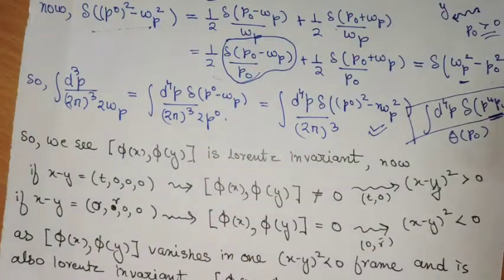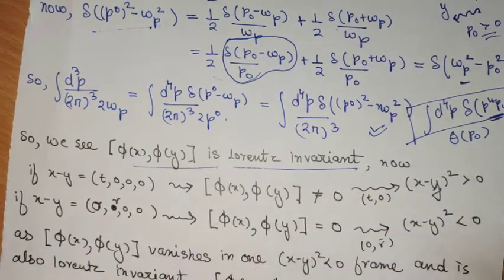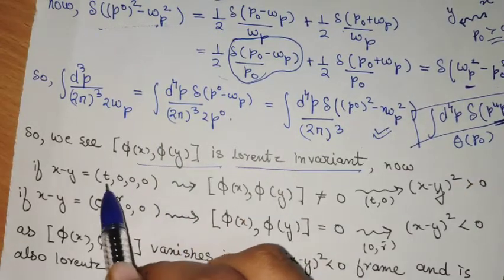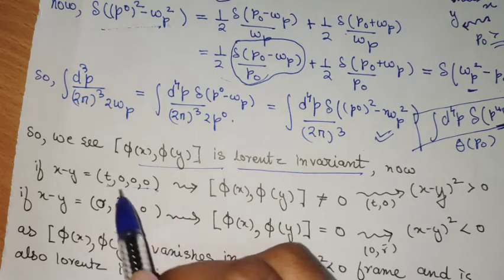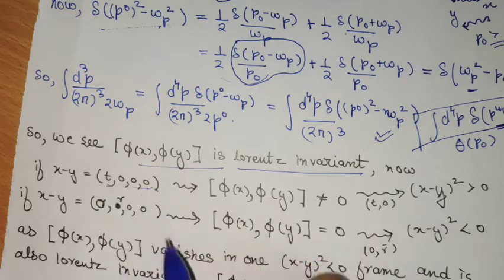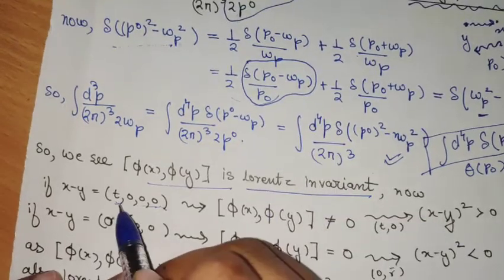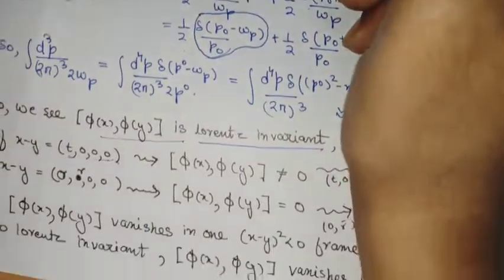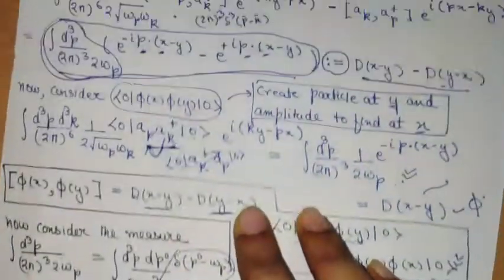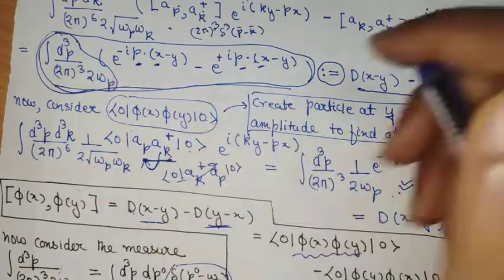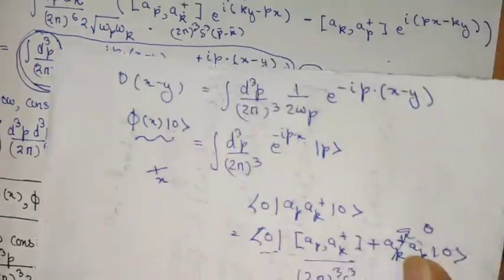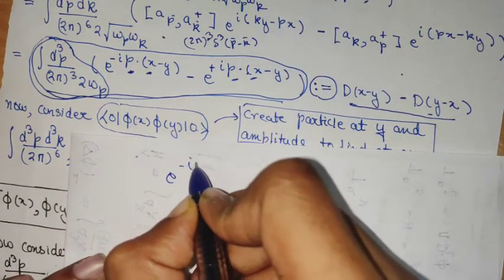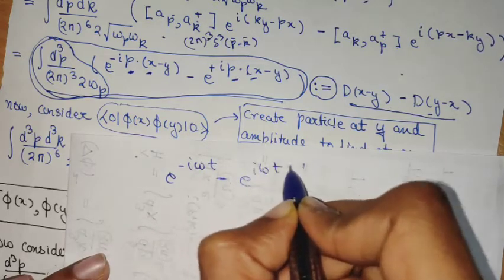Now this has a nice implication. So you see, this commutator is Lorentz invariant. Now if we look at points separated time-like, suppose this particular construction of space-time interval is time-like, because t square is greater than 0. We see that if we put this particular construction in our formula, [x minus y] minus [y minus x], we will get a non-zero result. It is easy to see here, because there will be e power minus i omega t minus e power i omega t, but this will not cancel each other.